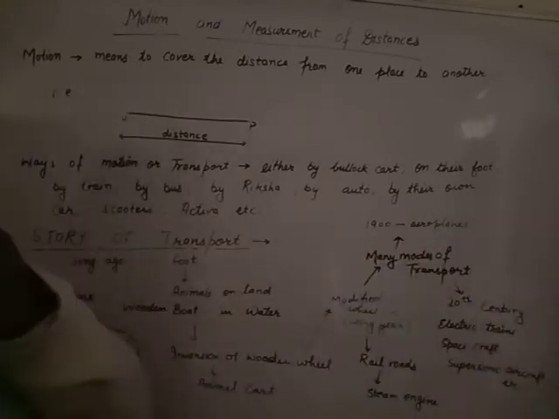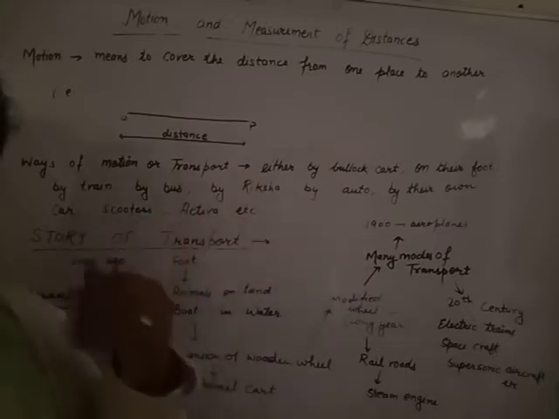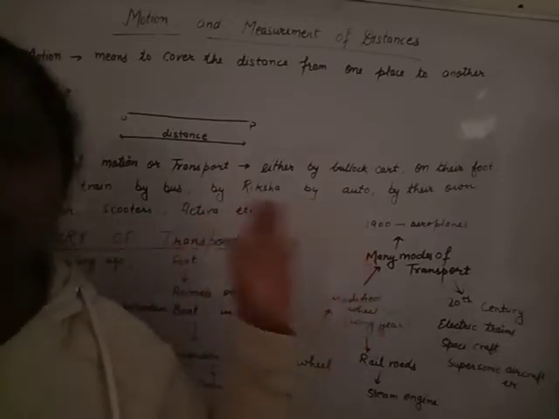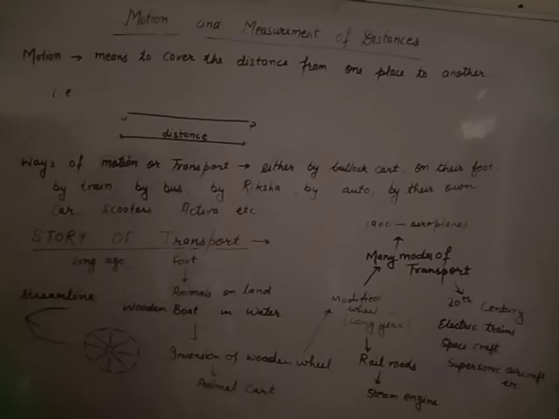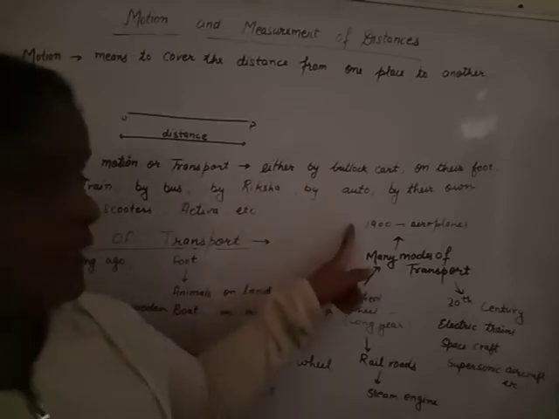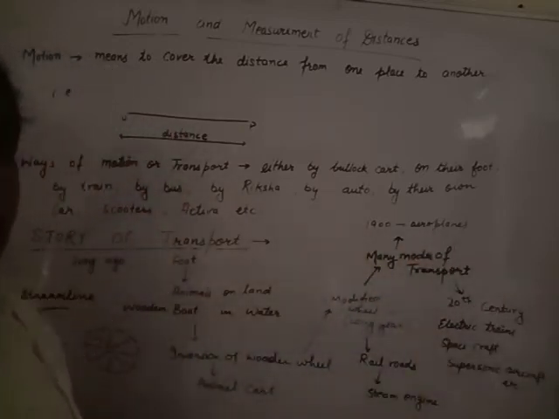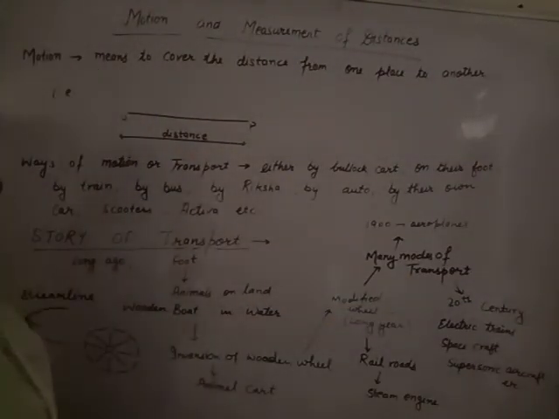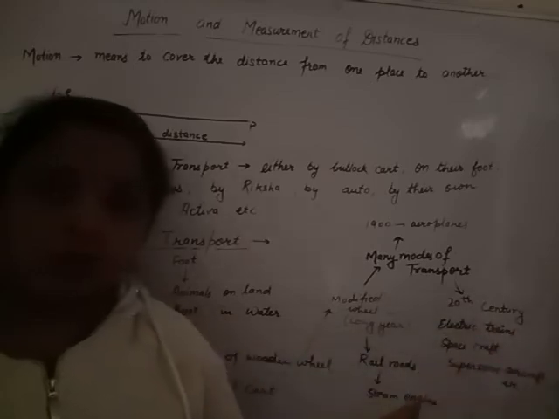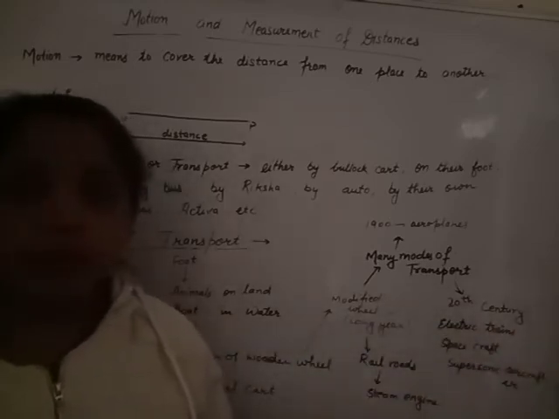Then in the 19th century, over many long years, many types of modifications will be made, and we have many modes of transport like bus, train, car, vehicle, motorcycle, auto, rickshaw. And in 1900, aeroplanes will be discovered, and we will start to move in the air from one place to another through aeroplanes. And in the 20th century, you know very well, many types of electric